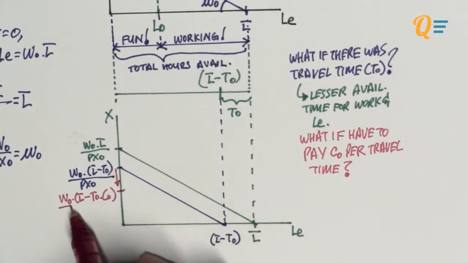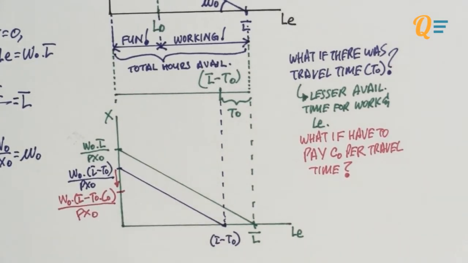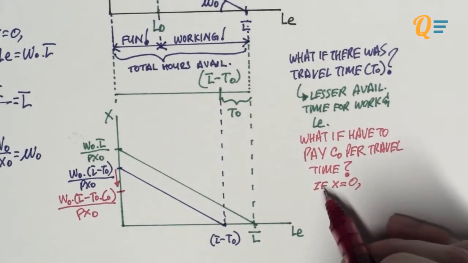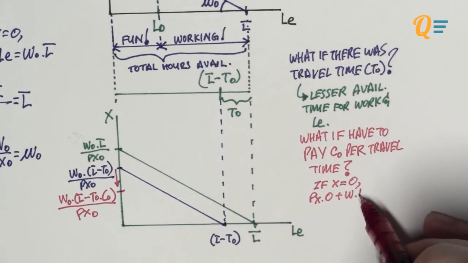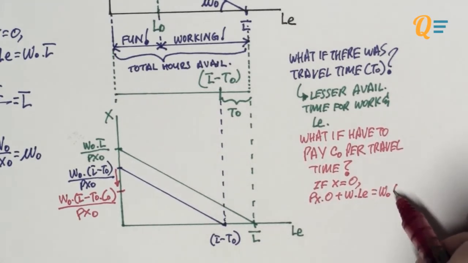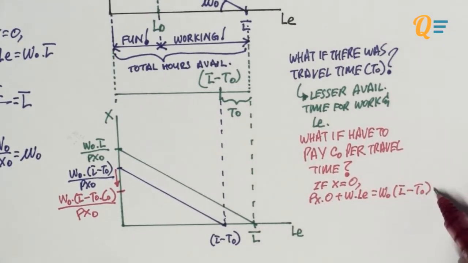Why? That's because inside the bracket terms, you need to multiply T0 by C0. So that is the total amount of travel expenditure that this individual is going to incur. When there is an expenditure for travel, obviously the amount of wages he can earn will fall. So this explains why the vertical intercept is going to move down. To find the new horizontal intercept, you need to assume that you have 0x. So when you have 0x, this is what happens to the budget constraint.